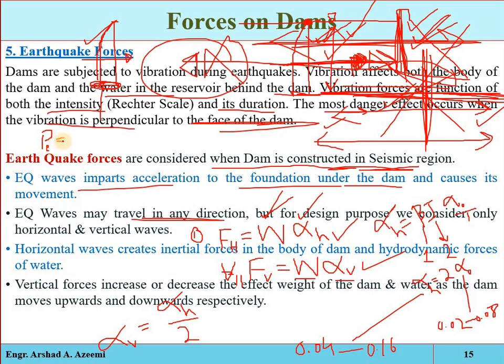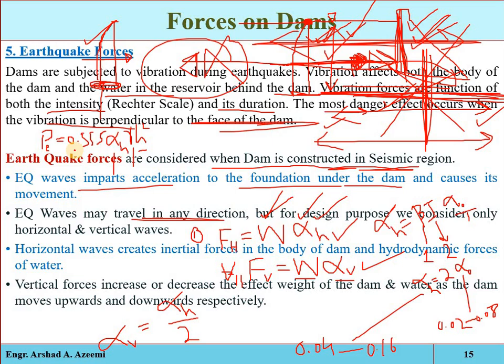Von Karman's method says that the pressure is 0.555 alpha h gamma h square, where h is the height of the water in the reservoir. Gamma is the unit weight of the water, alpha h is the horizontal seismic coefficient, which we have discussed, and 0.555. That will be the magnitude of the hydrodynamic water pressure.